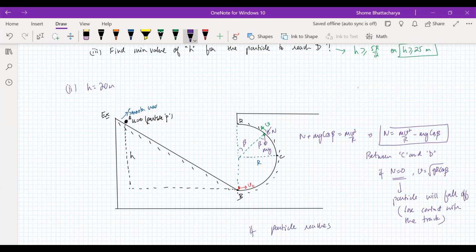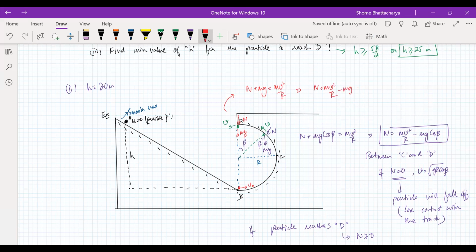reaches D, the highest point, then the condition is that normal reaction should be greater than or equal to 0 at D. Now look at the free body diagram at D. What does that look like? If it reaches with some speed v over here, and it is in contact, there should be some normal reaction. So at the point D, N plus mg is equal to mv square by r. So N is equal to mv square by r minus mg.